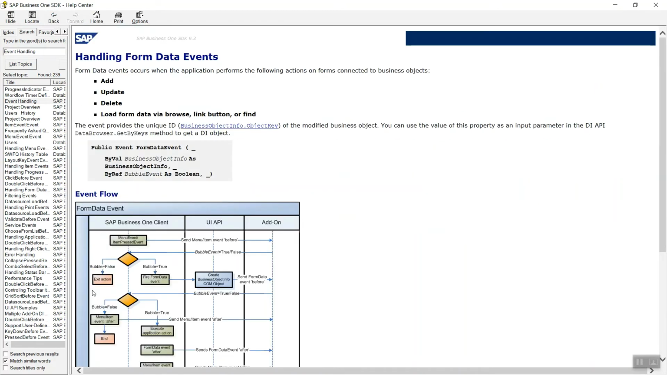Form data events. This is an important event. Form data events basically occur while adding your form, updating your form, deleting your form, loading your form, or finding your form data. In this case your form data events occur. The same flow diagram is here also, but we are not going to discuss it more. You will understand on your own.